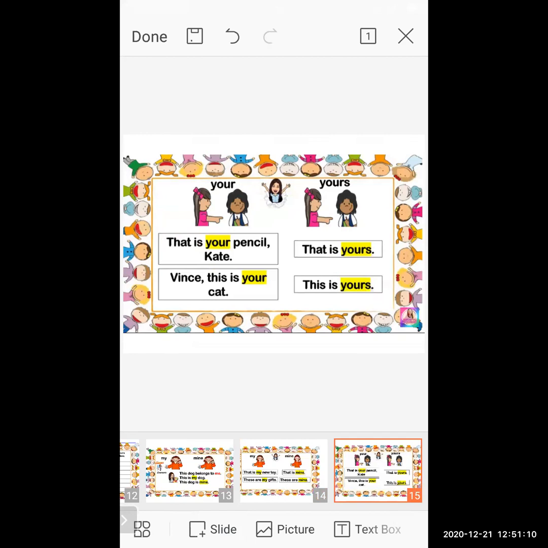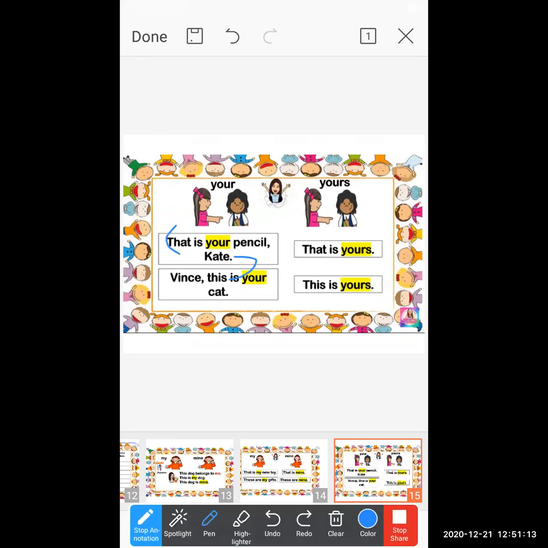Now before the noun, a pronoun is used. Before the noun, the pronoun used is "your." Okay. Now see this sentence: "That is yours." Only a simple sentence. That's it. So this kind of sentence is a possessive pronoun only, and it stands alone. Why is it called a possessive pronoun? Because a particular child's name or particular person's name is not mentioned over there. Only "your" is there. So this sentence comes under possessive pronoun.